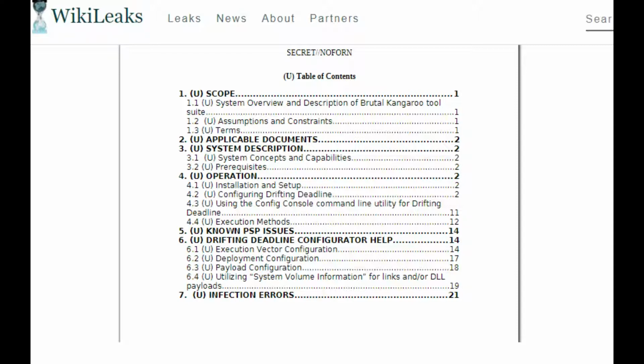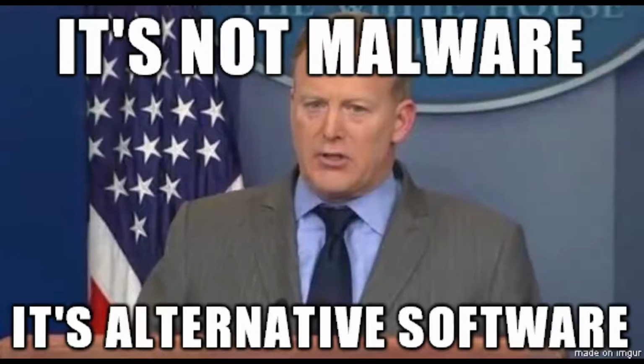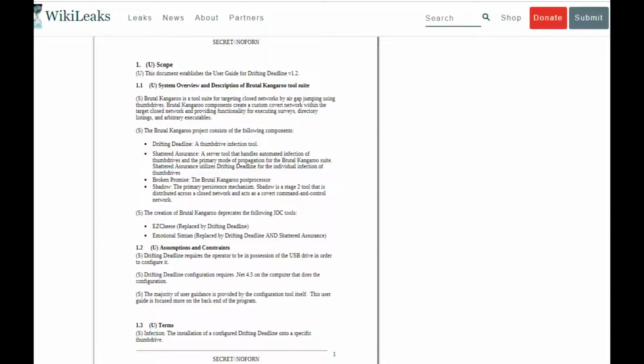If this thumb drive is used to copy data between the closed network and the LAN/WAN, the user will sooner or later plug the USB disk into a computer on the closed network. By browsing the USB drive with Windows Explorer on such a protected computer, it also gets infected with exfiltration, survey malware. If multiple computers on the closed network are under CIA control, they form a covert network to coordinate tasks and data exchange. Although not explicitly stated in the documents, this method of compromising closed networks is very similar to how Stuxnet worked.